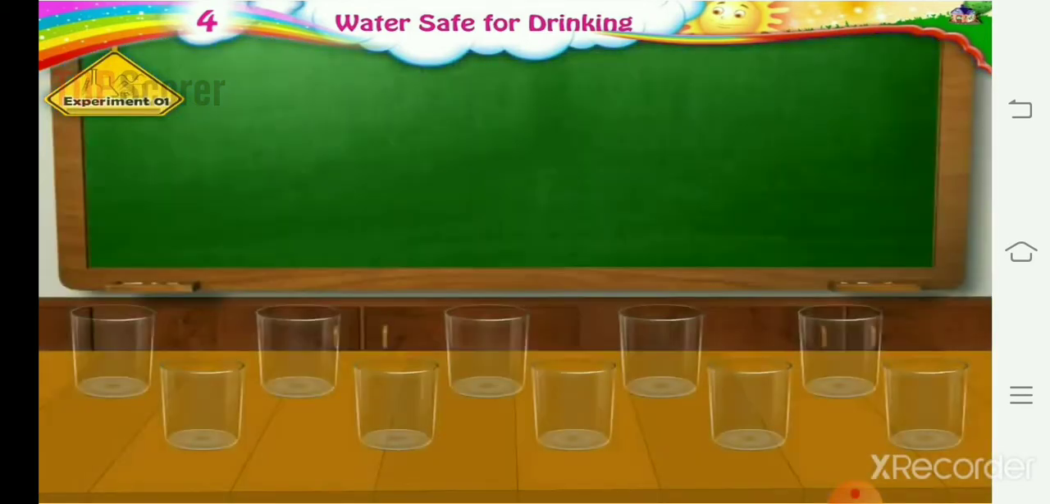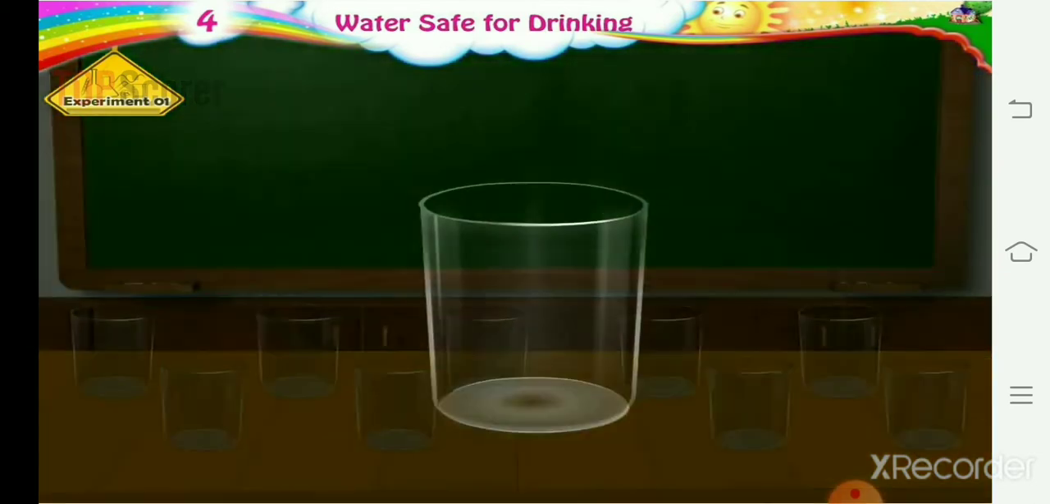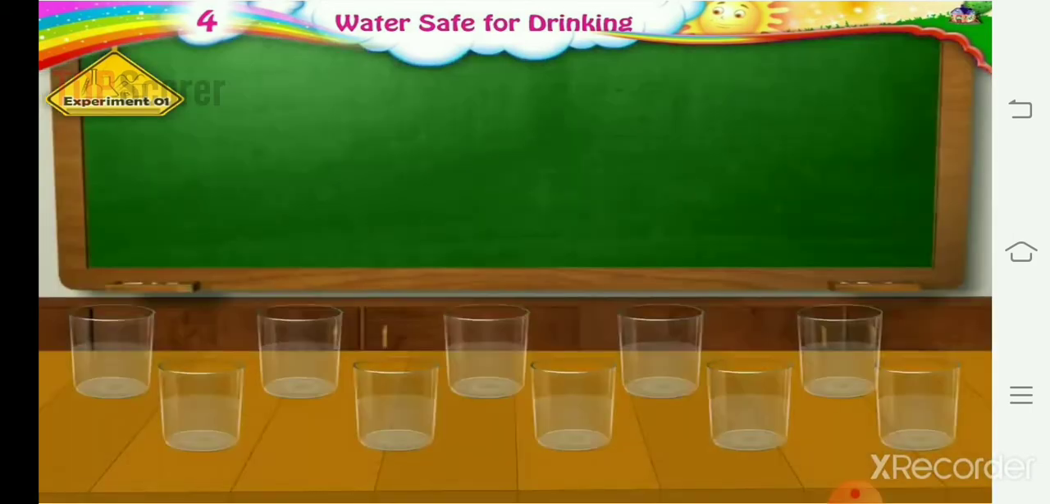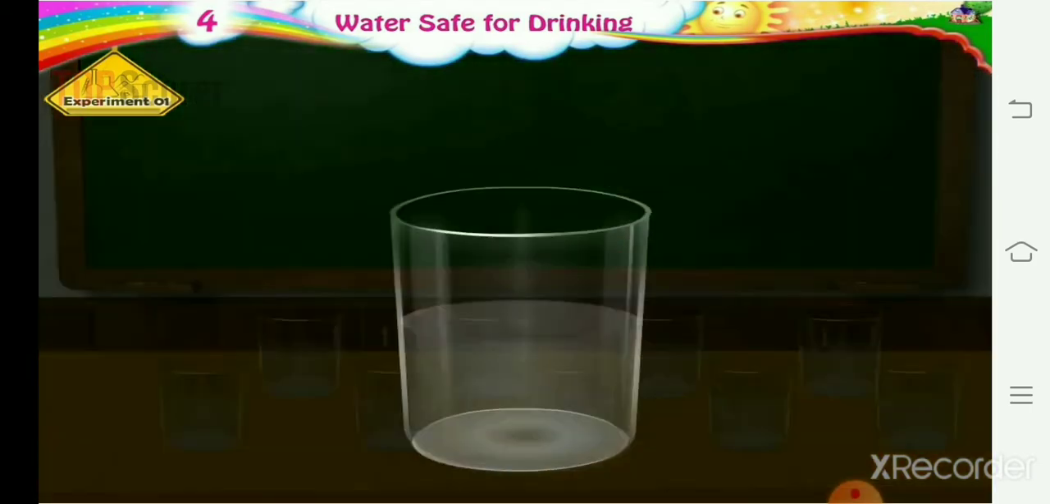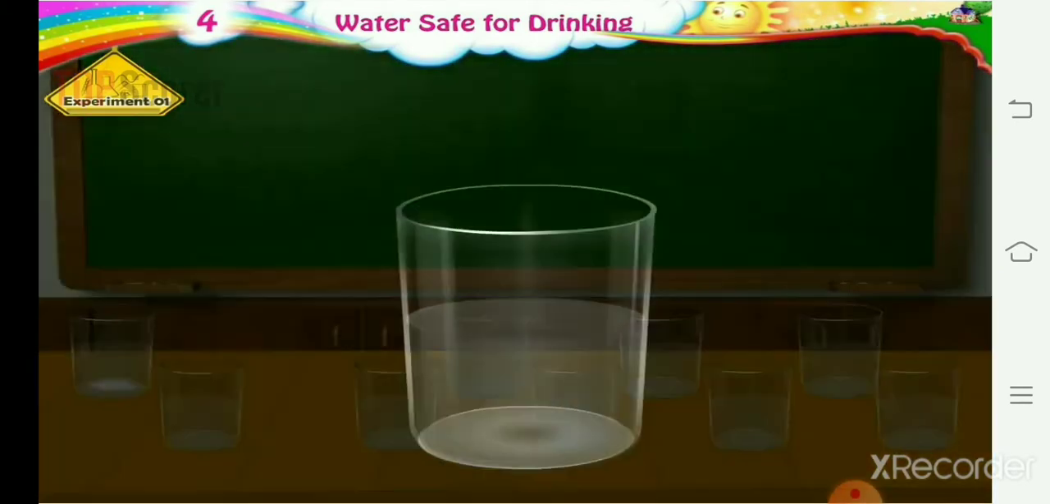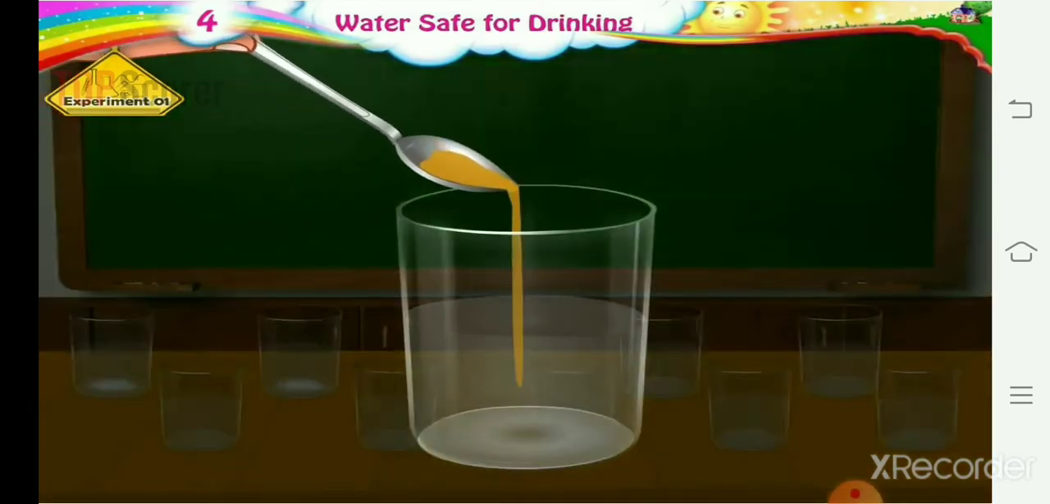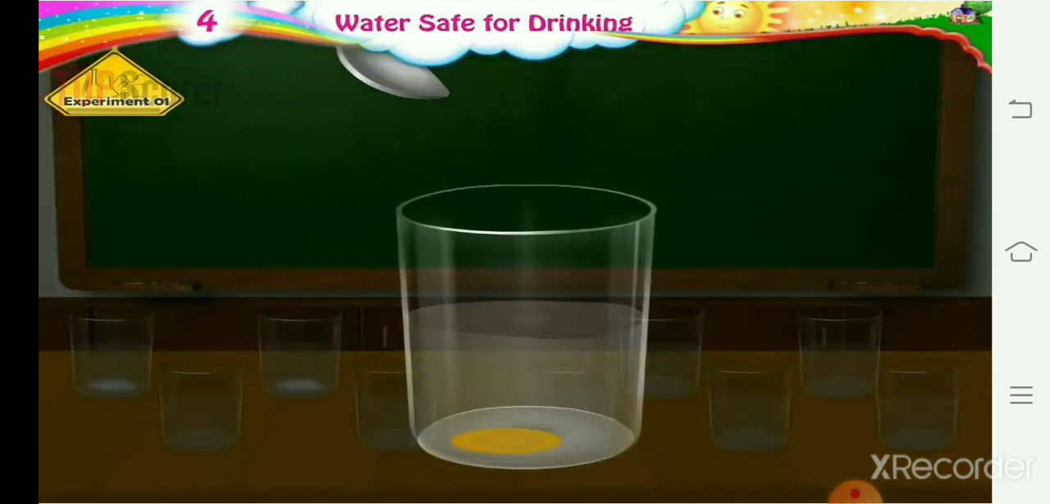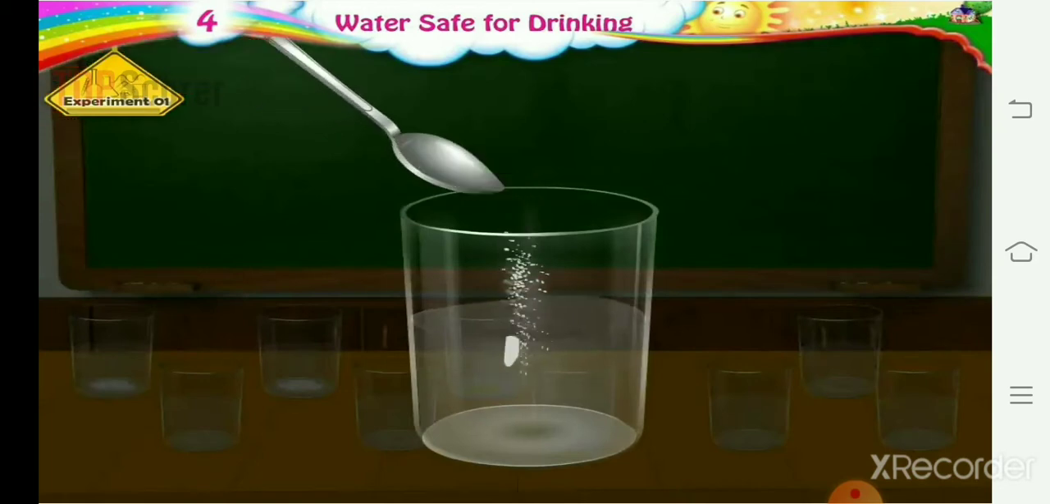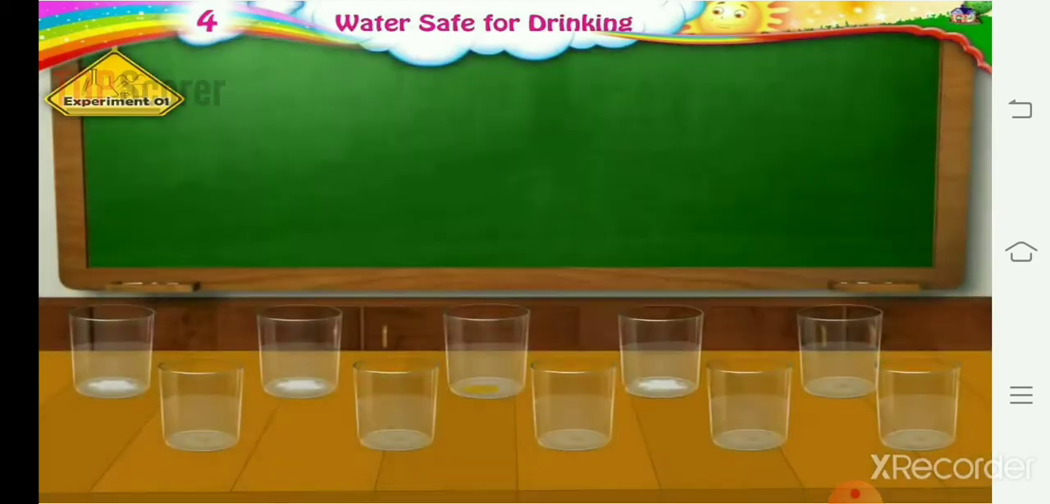Now, we have to do one experiment. You have to take a glass half full of water, add a spoonful of sugar to it and stir it with a spoon. Then we have to add common salt, honey, washing soda, then powdered alum,